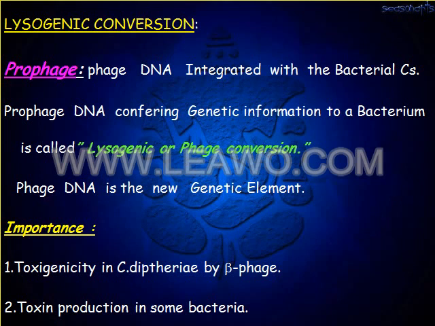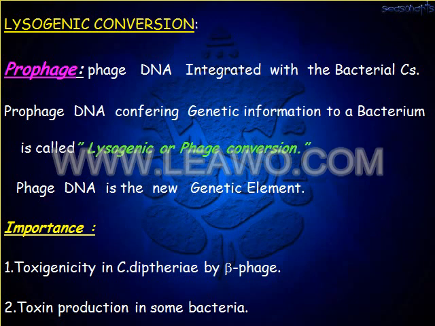Another example is that the toxin produced in some bacteria is also due to phage conversion. In this lysogenic conversion, what happens? The bacterial phage is integrated with the bacterial chromosome, ultimately resulting in the development of a new property.